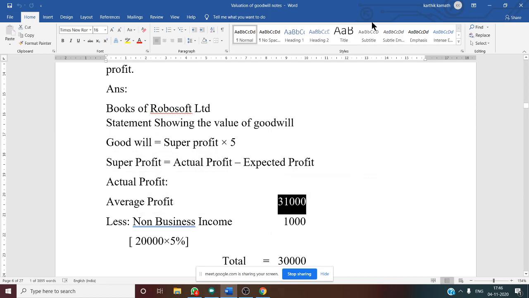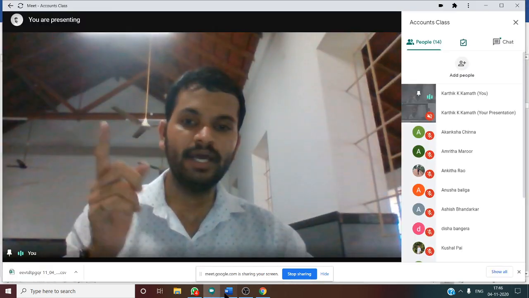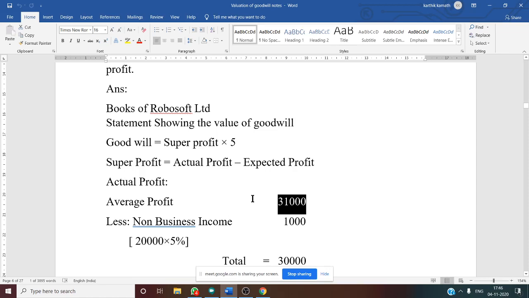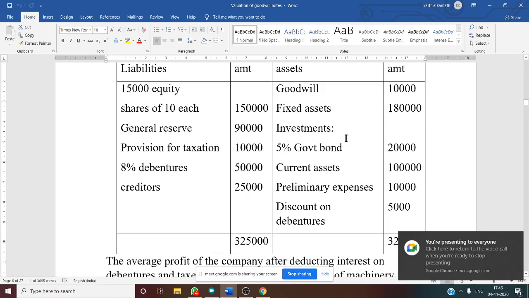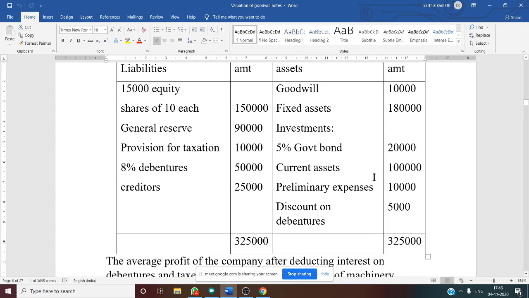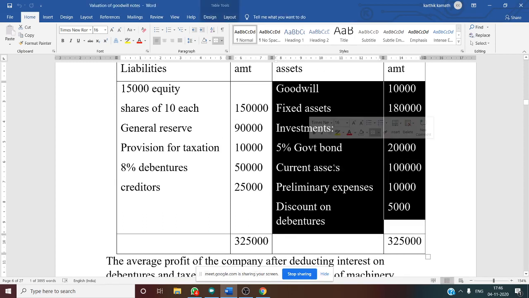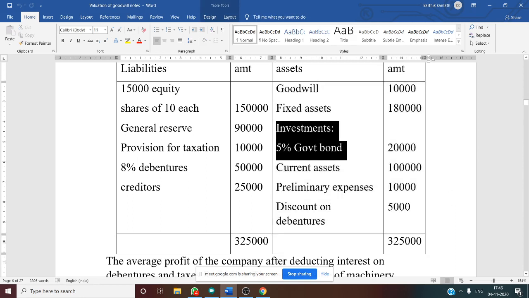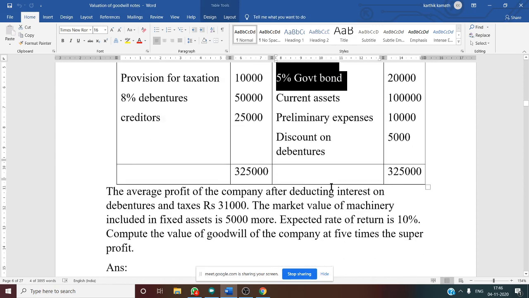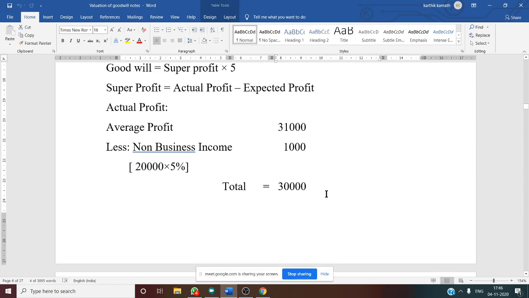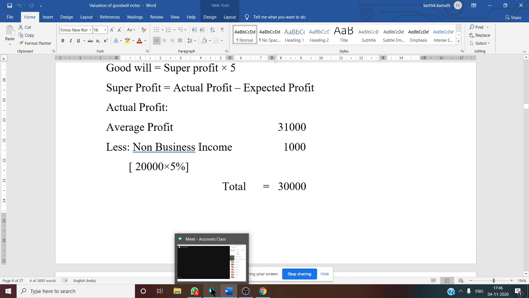But there is an adjustment: non-business income must be deducted from profit. So here you need to see the investments. See this investment, 5% government bond. Under investment they have given 5% government bond of 20,000. If you do 20,000 into 5%, you will get the interest received on that particular investment every year.